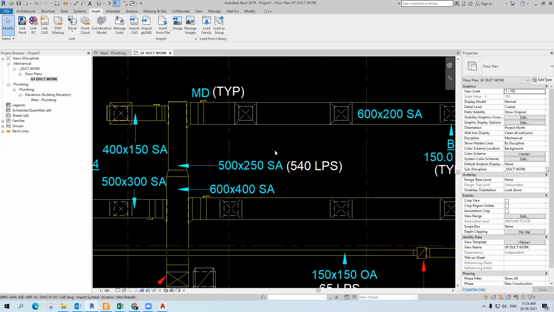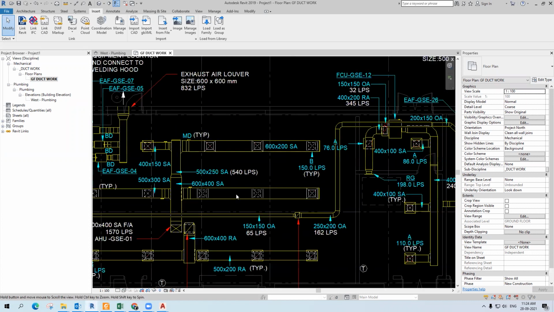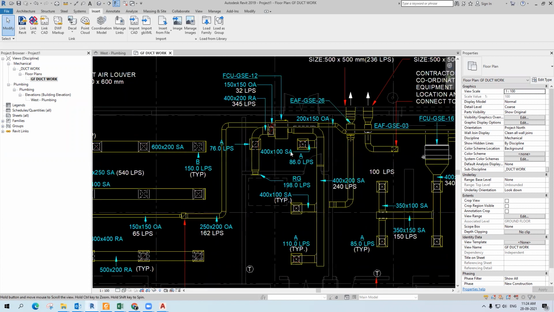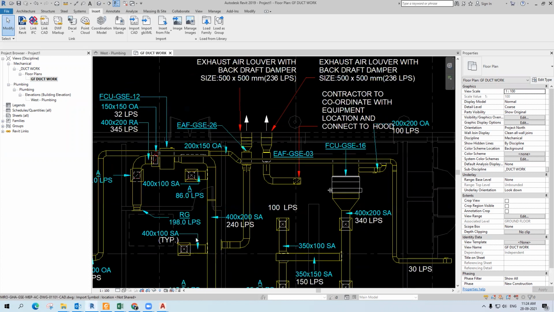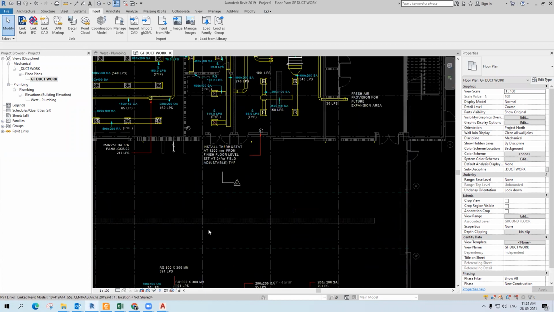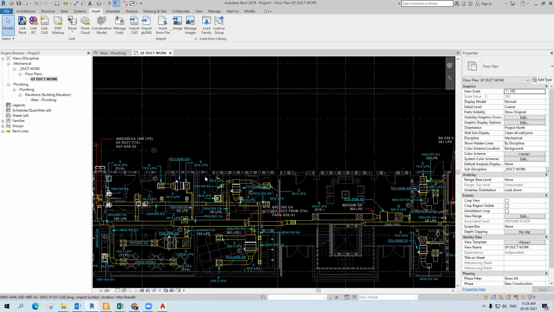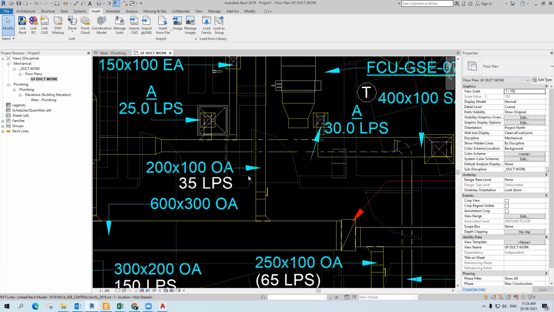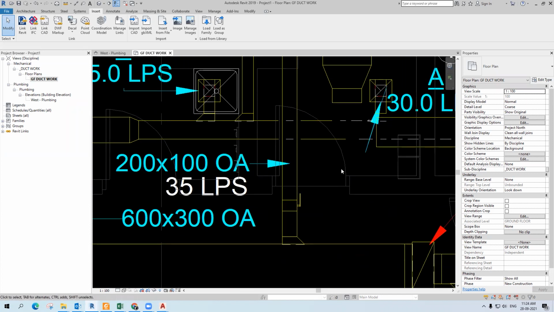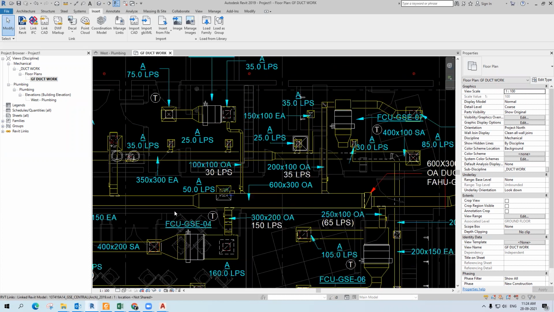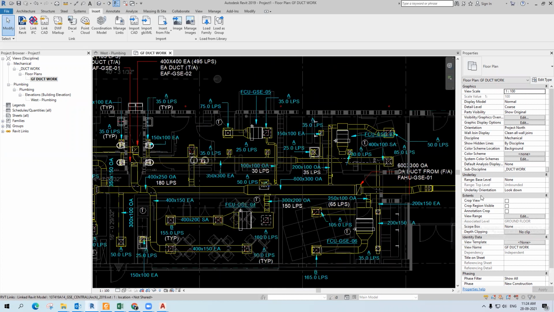For example, here there is a supplier, and we created a system for the supplier. Return air, then exhaust air. I think you can understand the systems and all. Outside air is there, that is, pressure is there. So create the duct system, and then create a routing preference. Create a general routing preference.